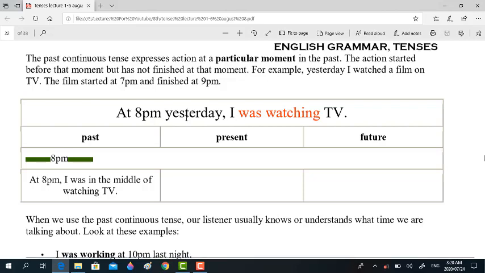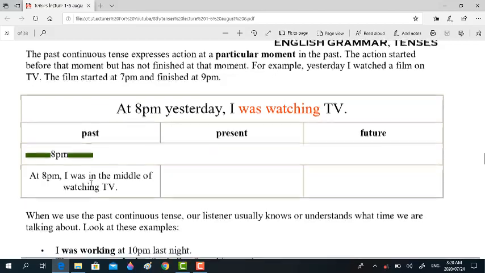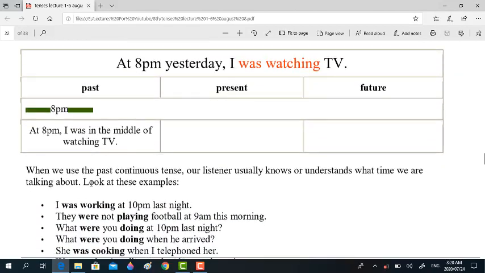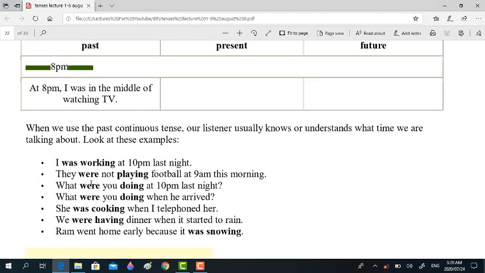This is the moment, 8 p.m. yesterday, the point in past time when I was watching TV. So the action of watching TV wasn't completed at that time, right? At 8 p.m. I was in the middle of watching TV. The action of watching TV was in progress, right?